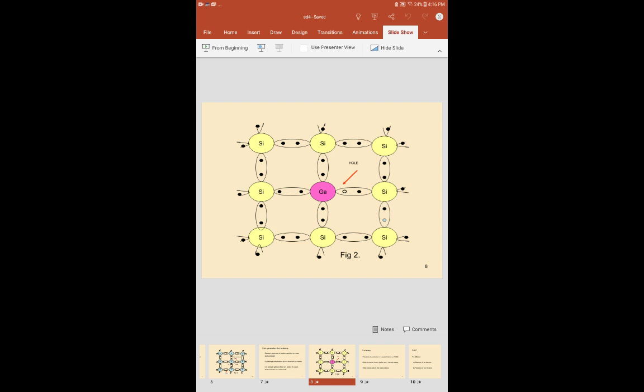So in this way we can generate holes using 2 methods. What are they? Thermal energy, by applying thermal energy of about 1 electron volt, and the doping process. Doping means we are adding impurities to the pure semiconductor. Here the impurities are trivalent atoms, not pentavalent atoms. Only by adding trivalent atoms do we get holes. So by using these 2 methods